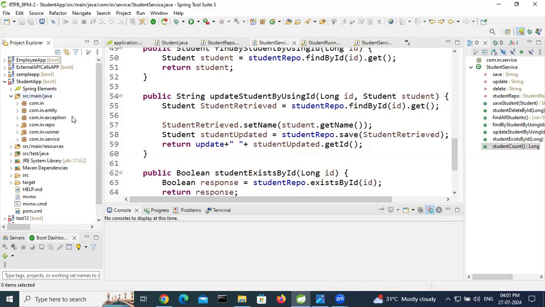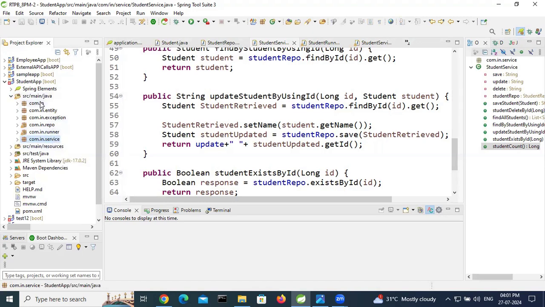For example, suppose I use a util method in com.in.runner and in com.in.service. Instead of writing it in two places, we can place it in the util package and reuse it wherever we want. If we write it in the runner class and service class, it is a duplicate. To eliminate duplicates, common code across the application is placed in the util package.